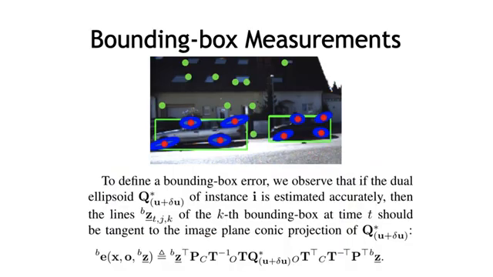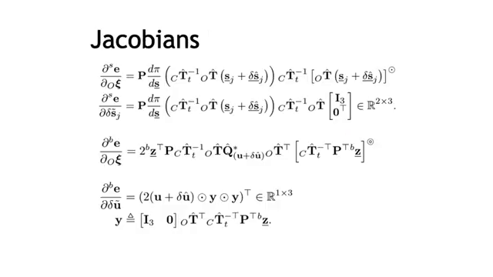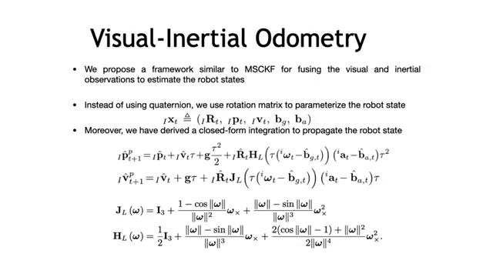To define a bounding box residual, we project the ellipsoid to the image and calculate the reprojection error with respect to the tangent lines obtained from the bounding box. We compute closed-form Jacobians for the geometric, semantic, and bounding box residuals with respect to the object states, which are used in the object state optimization. We propose a framework similar to MSCKF for fusing the observations, but instead of quaternion, we use rotation matrix to parameterize the robot state and derive a closed-form integration for state propagation.